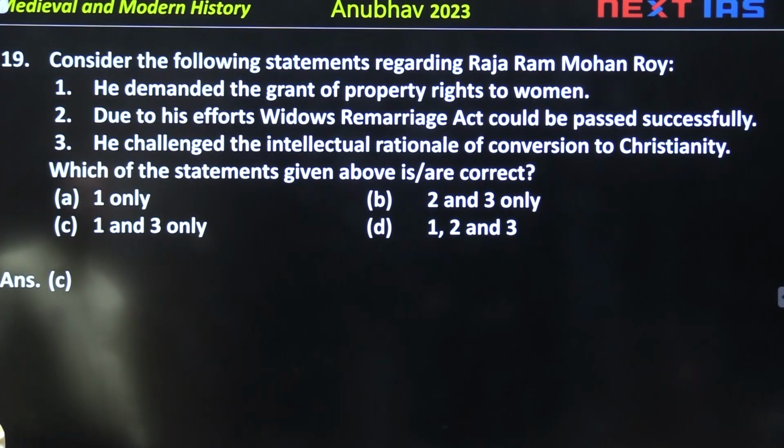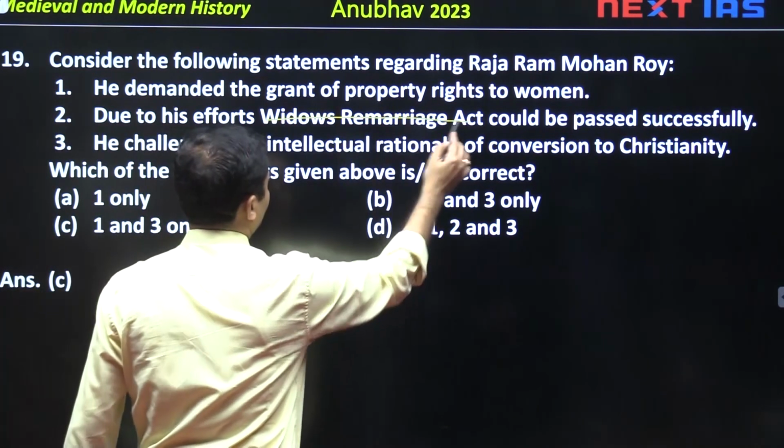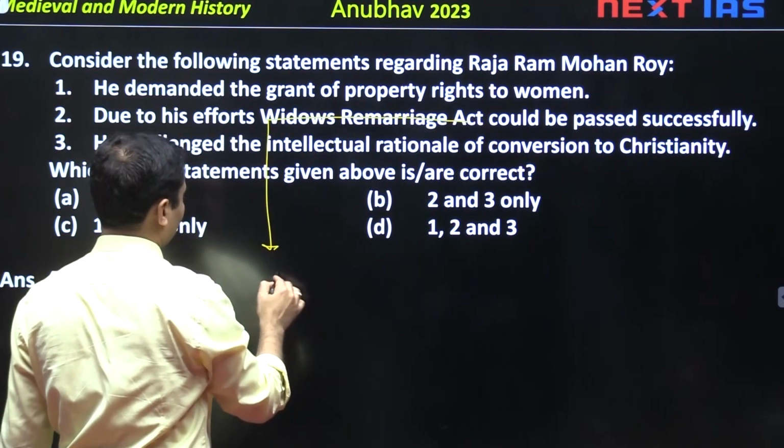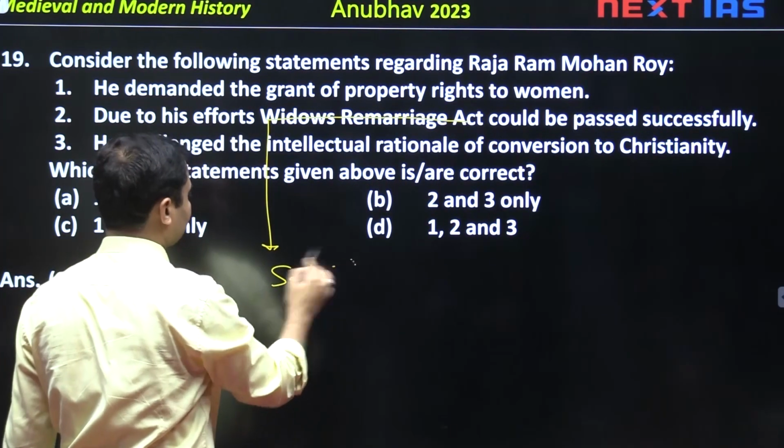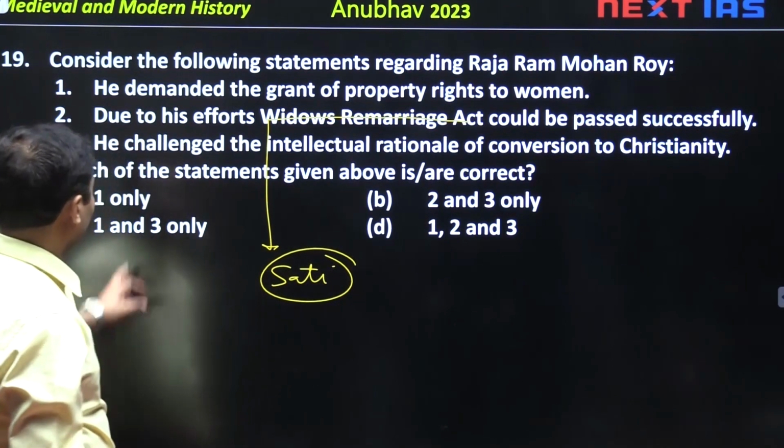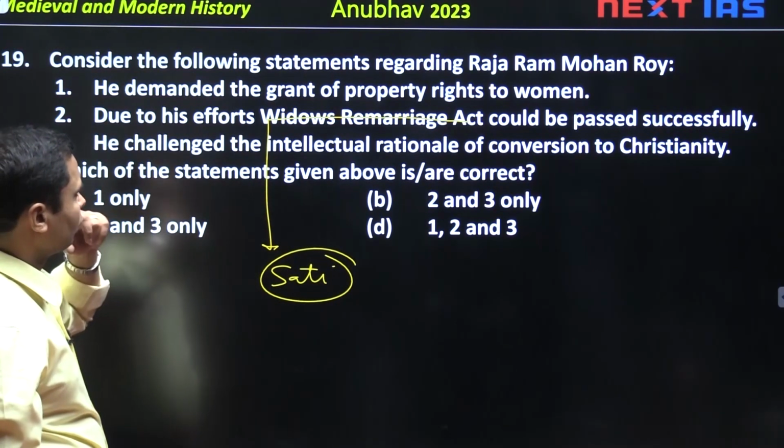Next, Raja Ram Mohan Roy ke regarding, he demanded the grant of property rights to women. Yes, he demanded that women must inherit their ancestral rights. Due to his efforts, Widows Remarriage Act was passed. No, due to his effort, okay, Sati was made illegal. Sati was made illegal. He challenged the intellectual rationale of conversion to Christianity.